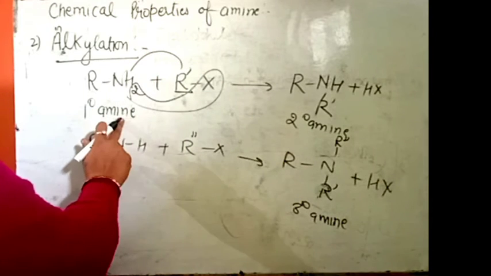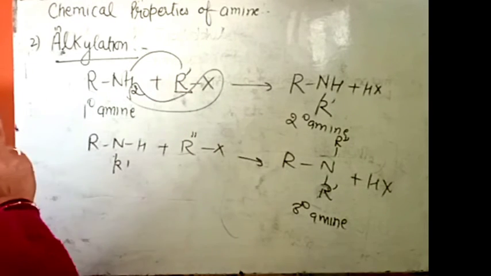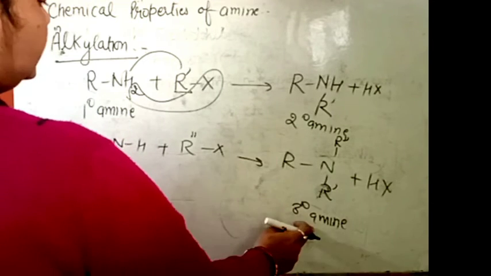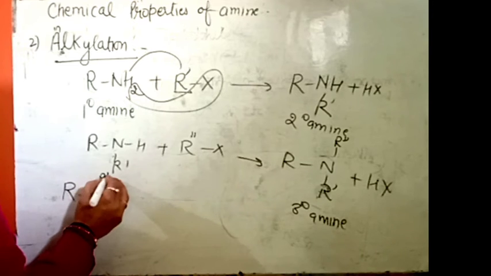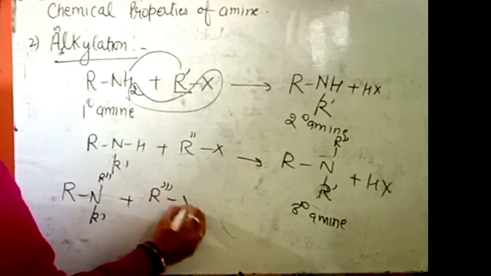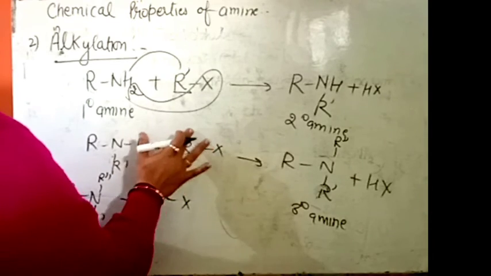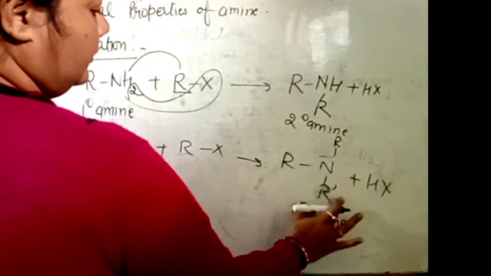First, in a primary amine we are adding one R. R is an alkyl group, that's why it is called alkylation. Firstly, the primary amine is changed into a secondary, then tertiary, and at last if we do alkylation again, if I am using a triple RX, I am taking a different R. You can take the same. If you are taking the same R in each case, then we can put R, R.